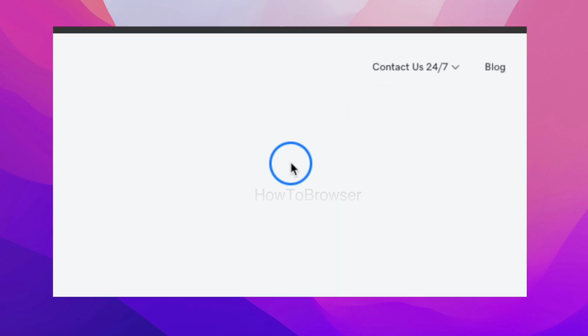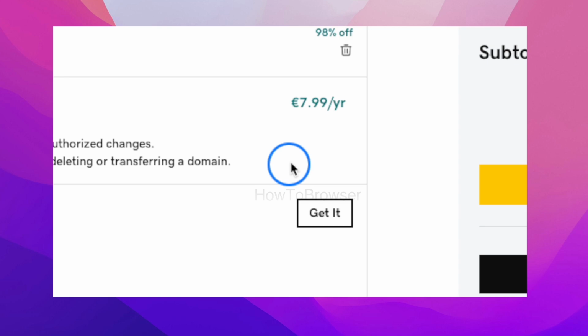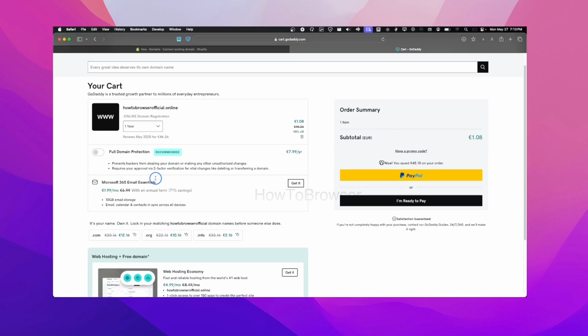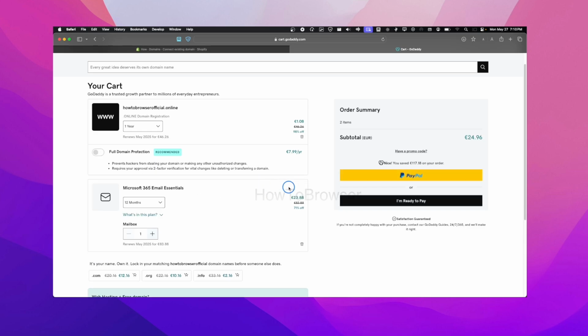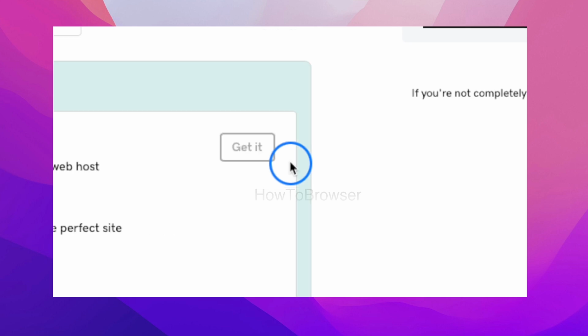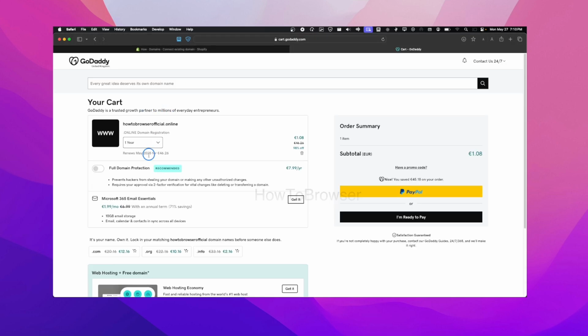I'm gonna click on continue to card, and now here it's just loading. And now we can pay, and here is the email. You can add this, as you can see, or you can remove it. So for 1 year, we also have renews here, we can see. But now let's just pay. So I'm gonna pay with PayPal. I'll just pause the video and then I'll be back.